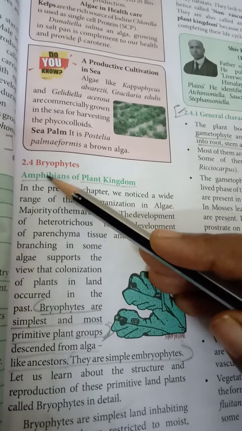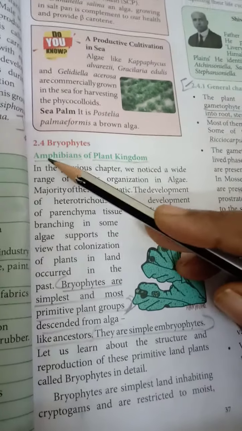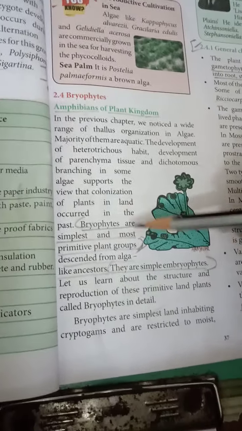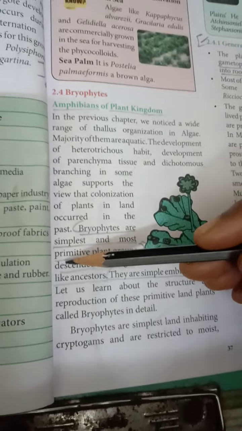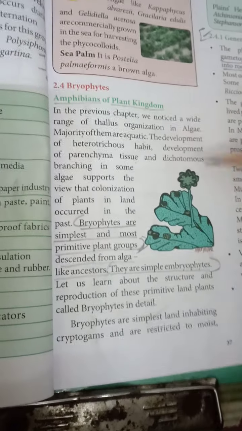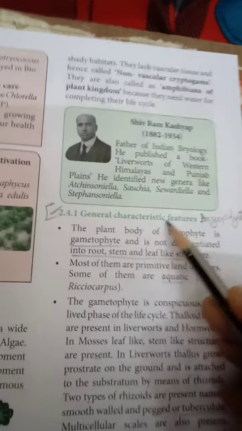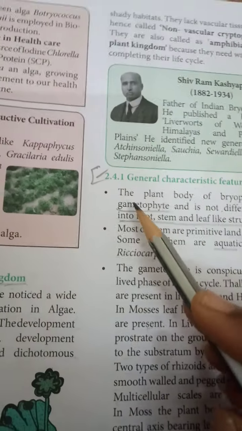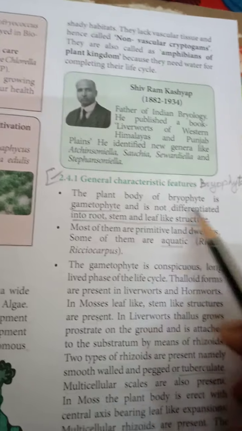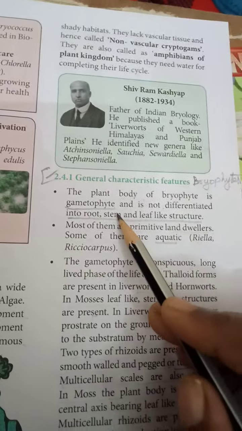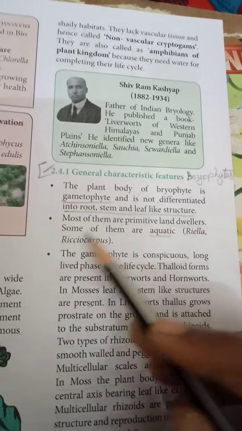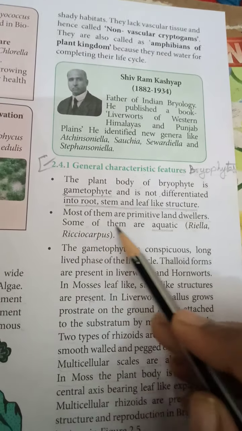Next, Bryophyte. This is the amphibian of the plant kingdom. Bryophytes are the simplest and most primitive plant group, descended from an alga-like ancestor. They are simple embryophytes. The general characteristic features of bryophytes: the plant body is a gametophyte and is not differentiated into root, stem and leaf-like structures. Most of them are primitive land dwellers. Some of them are aquatic.